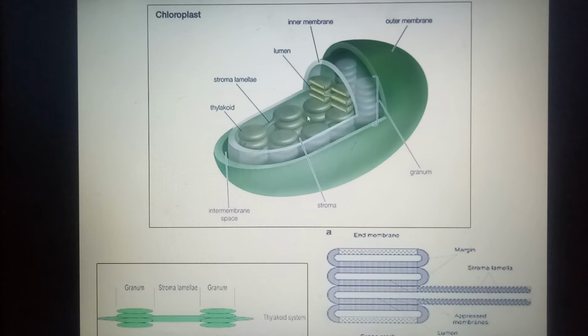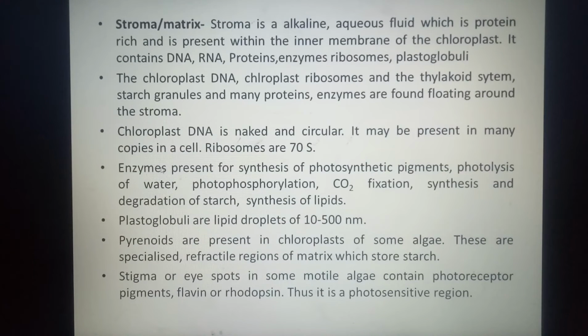The DNA of chloroplast is lying in stroma. The RNA that the DNA codes lies in stroma. Many enzymes and proteins lie in stroma. The plastoglobuli also lie in stroma. Pyrenoids lie in stroma, and the eye spot or the stigma lies in stroma.